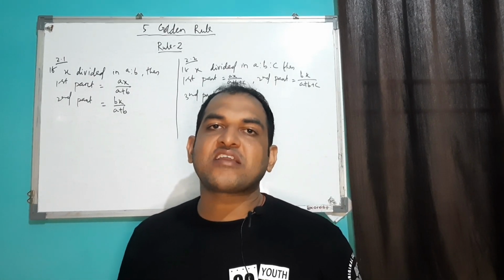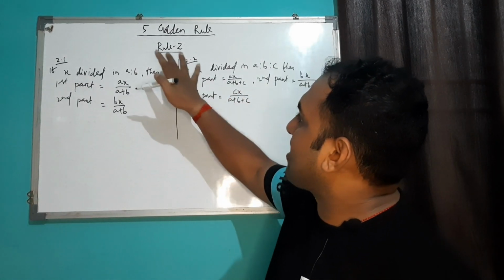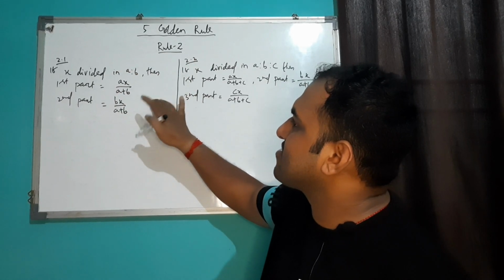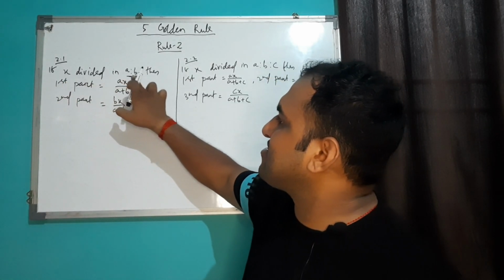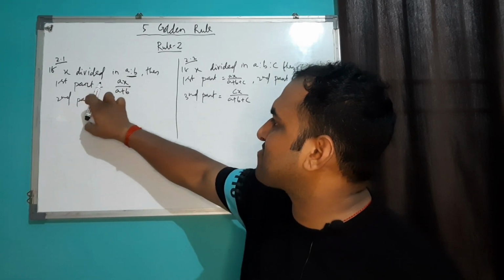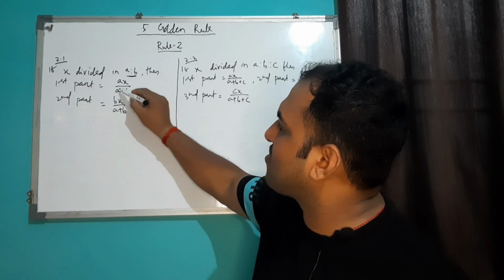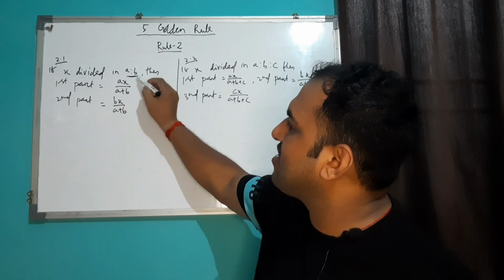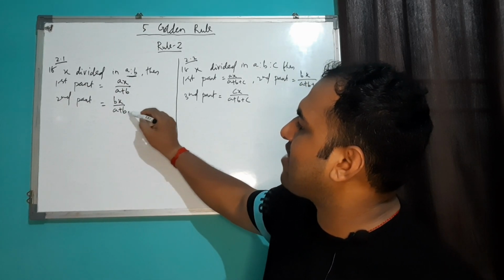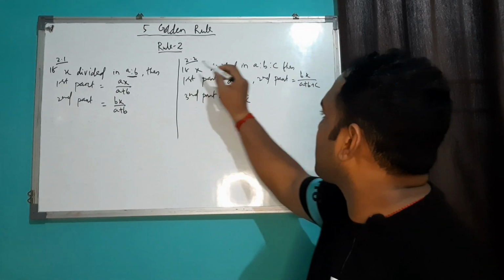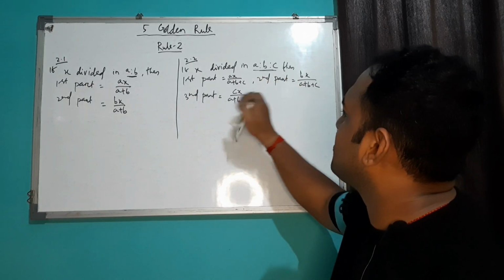Now I'll discuss the second rule. Again, in your second rule, there are two cases. If there are two terms and x is divided in a is to b, then the first part will be your ax whole divided by a plus b, and your second part will become your b into x upon a plus b. Similarly, in your second case, there are three terms.